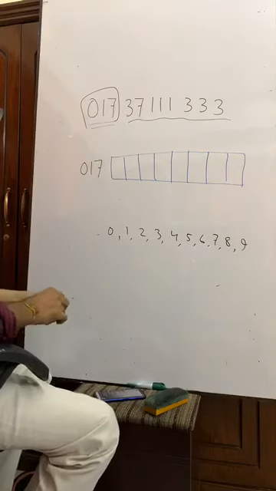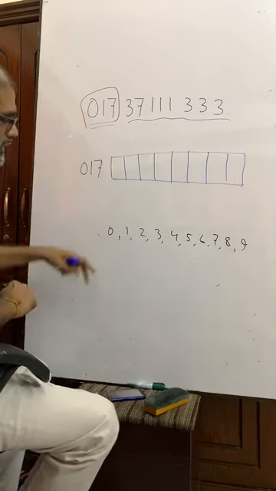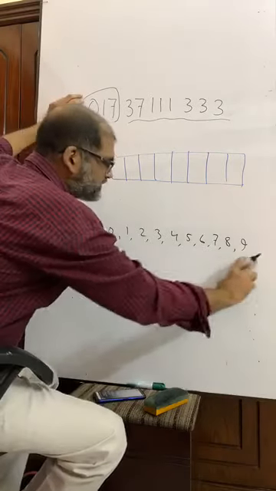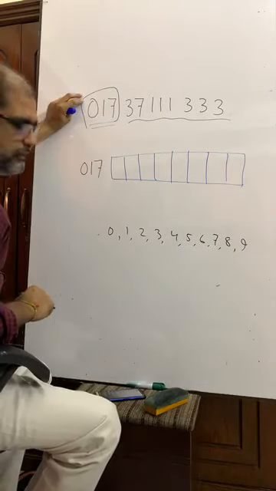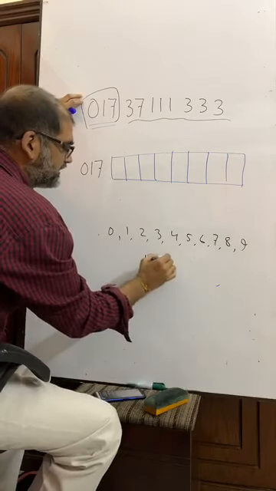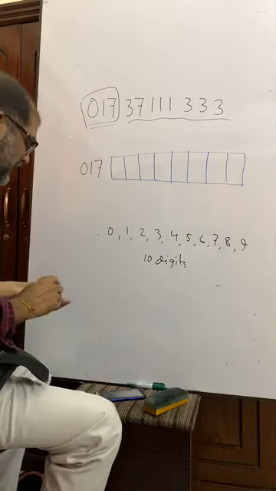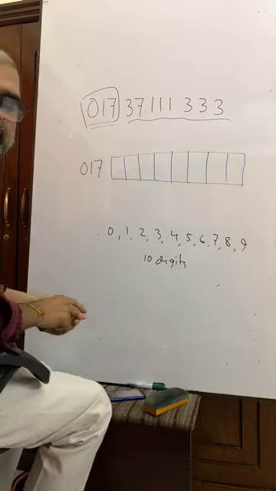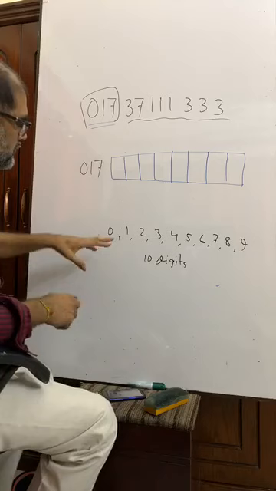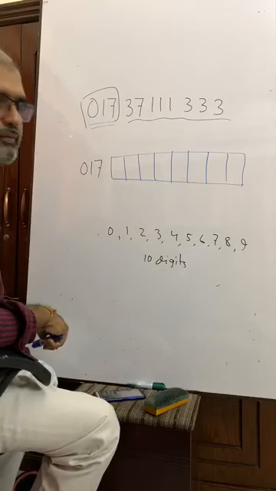Very good. So the first one, here any of 10 digits can be put. So how many ways are there? There are total 10 digits. So how many ways are there to use one of these 10 digits?